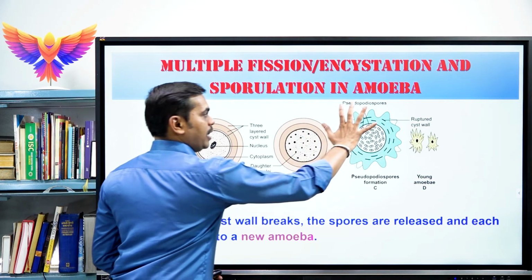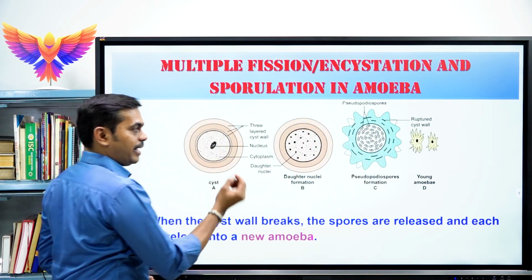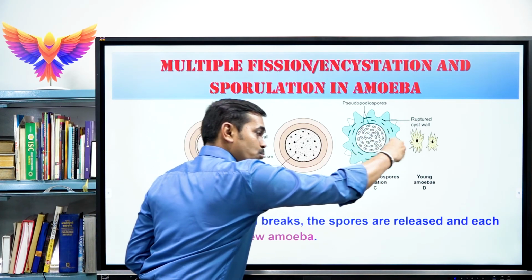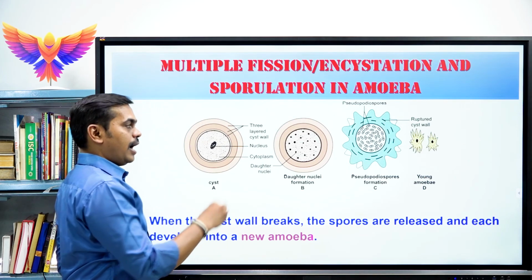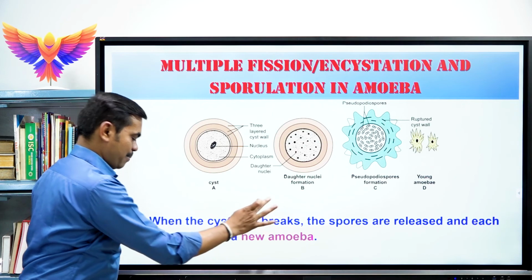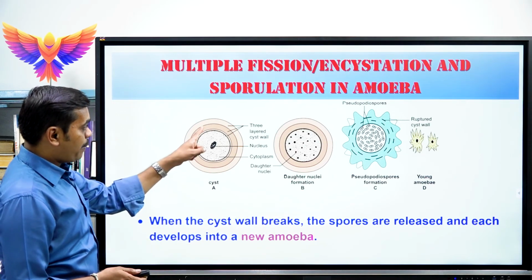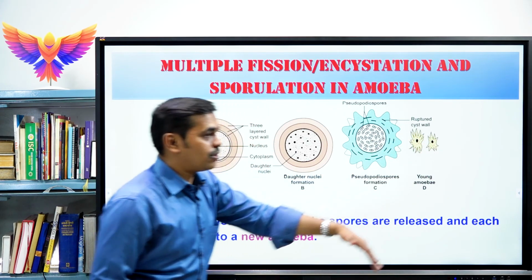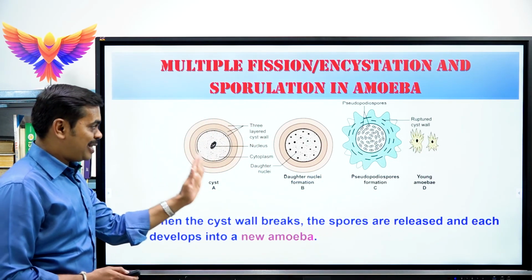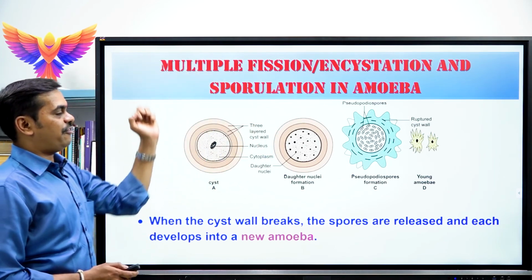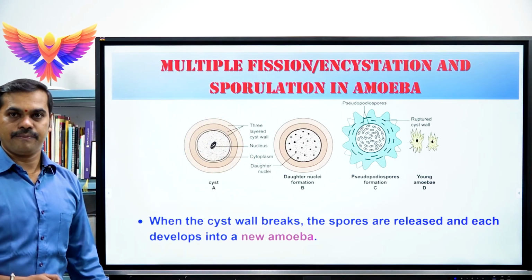Once the cyst wall layer breaks, each pseudopodiospore or amoebula comes out of the parental body, and each amoebula can develop into a new amoeba. So here from a single parental cell, a large number of young ones are produced. This is called as multiple binary fission or multiple fission in amoeba.